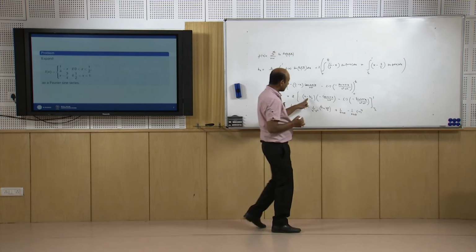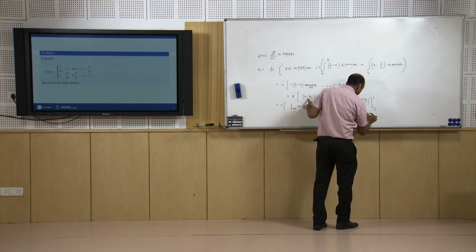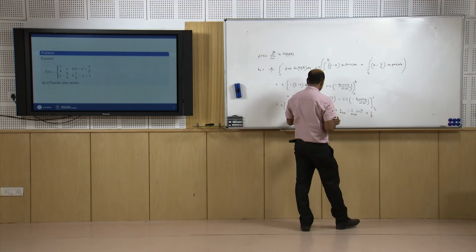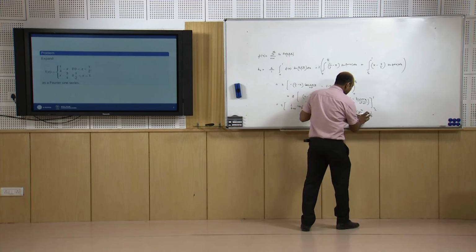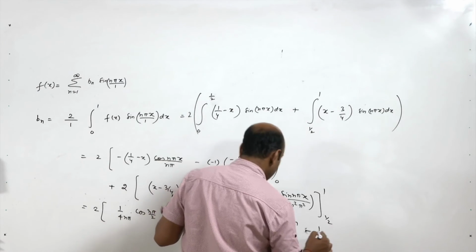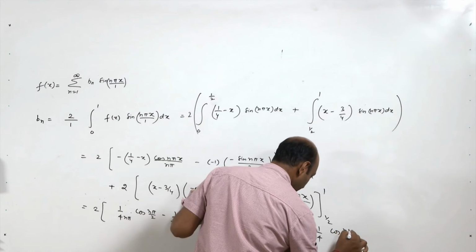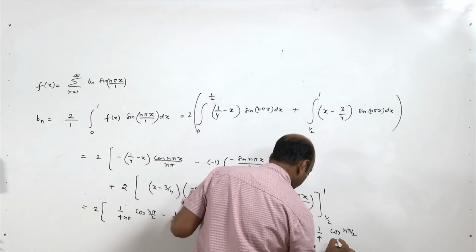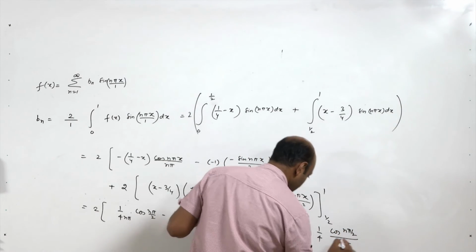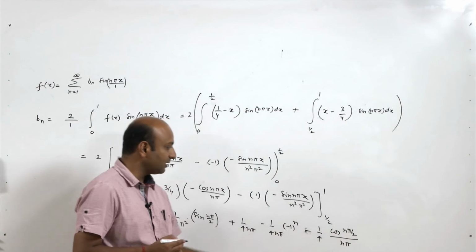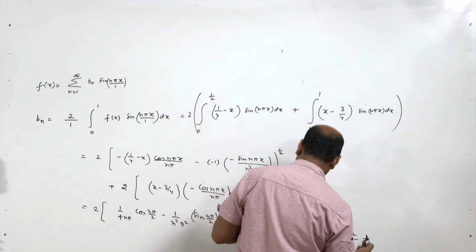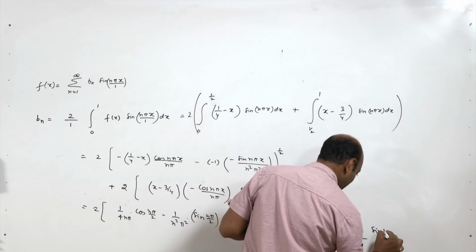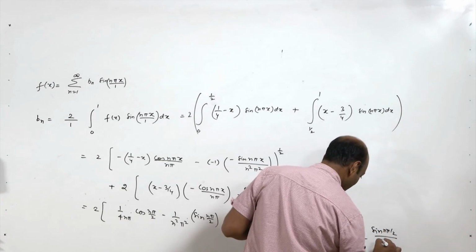So, it is minus 1 by 4, minus minus plus, and it is cos n pi by 2 upon n pi, and when x is half here it is sine n pi by 2 upon n square pi square.